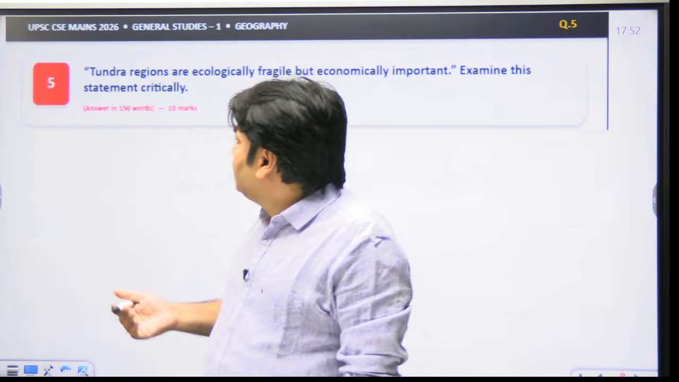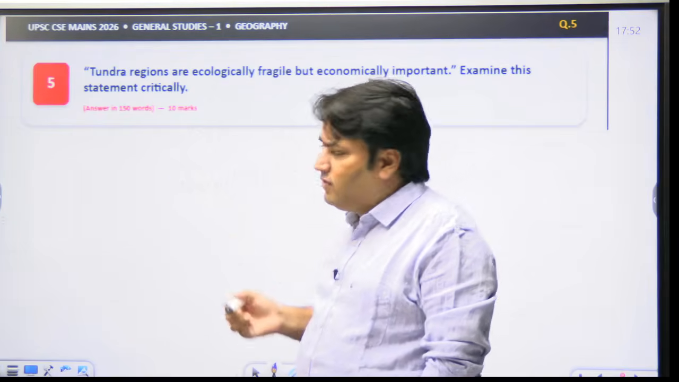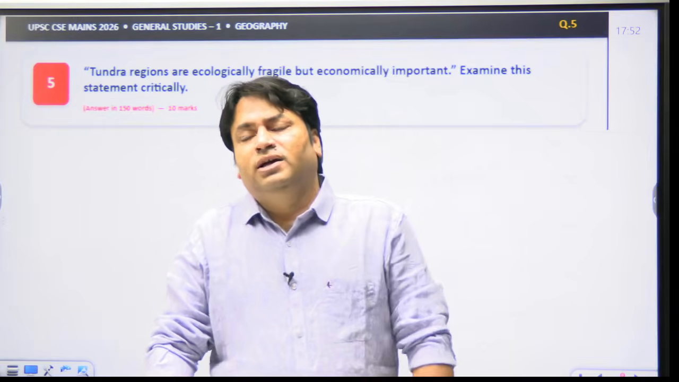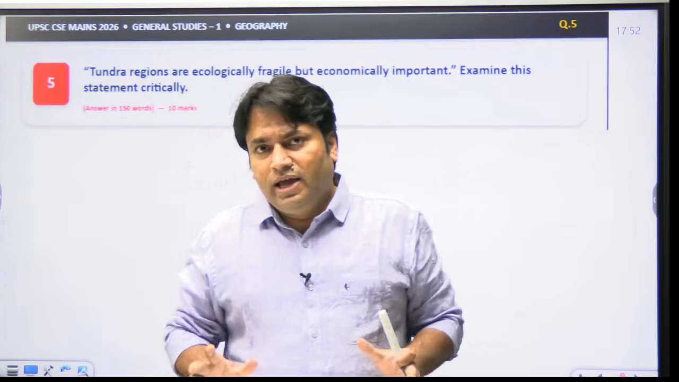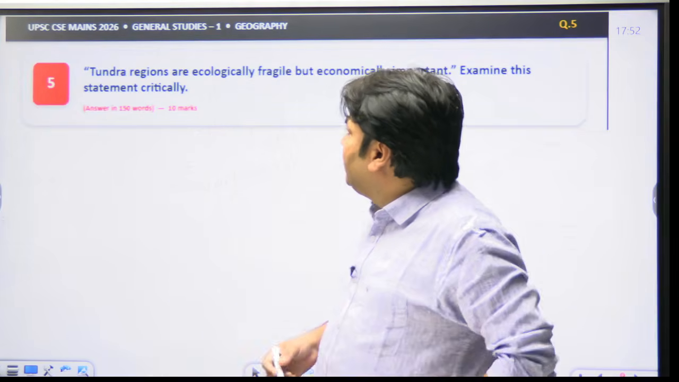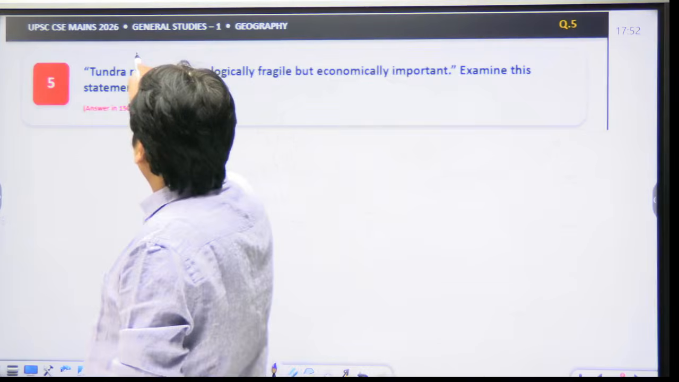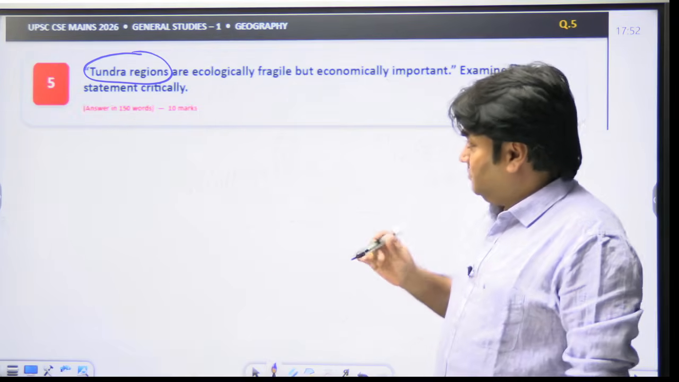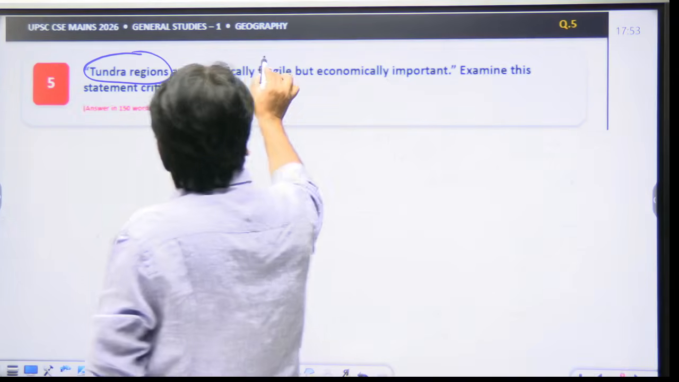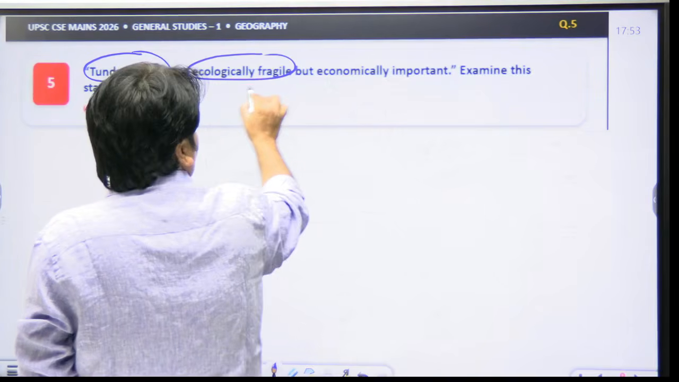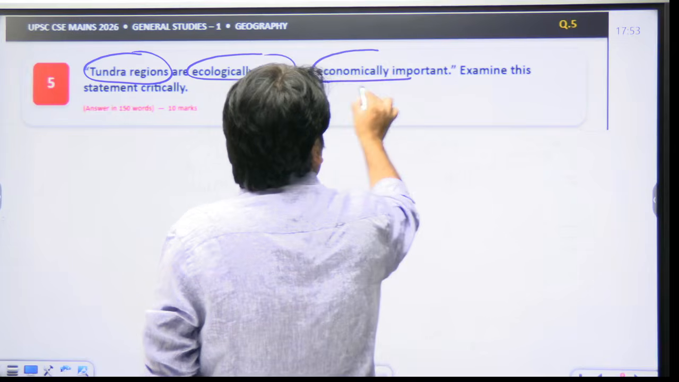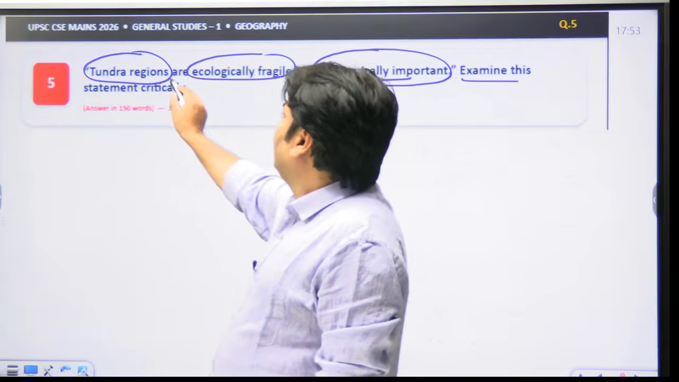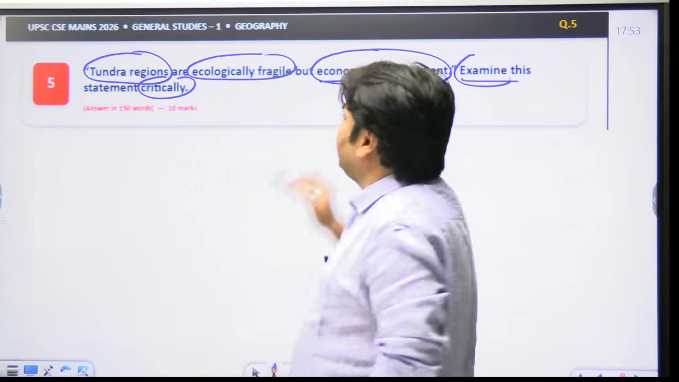Now we are coming to the second question, that is question number 5. Again, this is a 10 marker question, and this question is about tundra regions. It is very important that we should understand what the tundra regions are. Tundra regions are ecologically fragile, a very important keyword, but at the same time they are economically important also. Examine this statement critically.